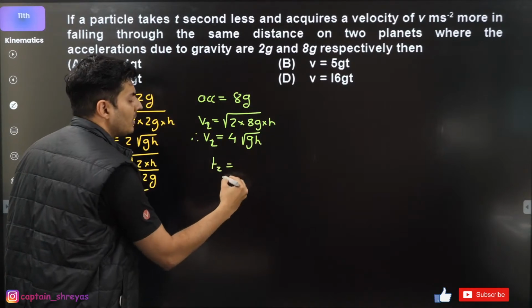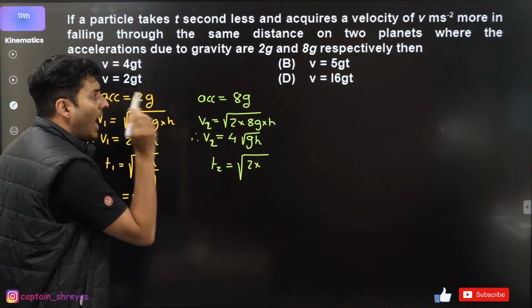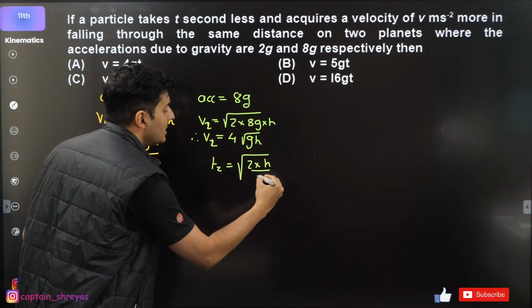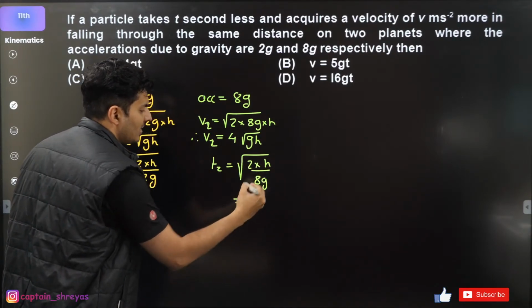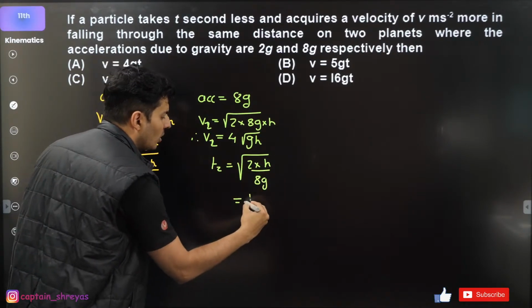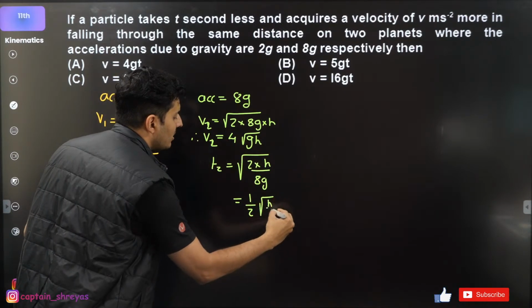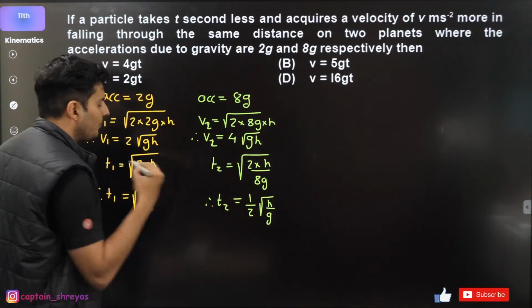What will be the time? Think about it. Root of 2 height, by 8g. 8 and 2 cancel, becomes 4. Root of 4 is 2. So 1 by 2 root of h by g is basically t2.